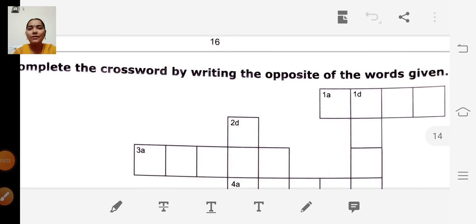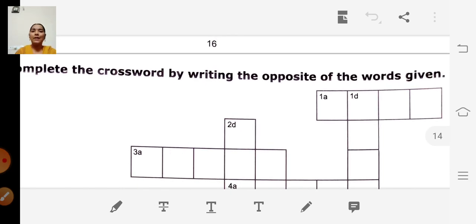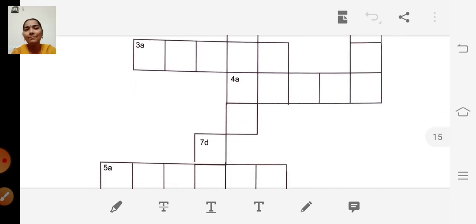So, the next one. Complete the crossword by writing the opposite of the words given. So, it's like a crossword puzzle. We are going to fill these boxes by writing the opposites of the given words.